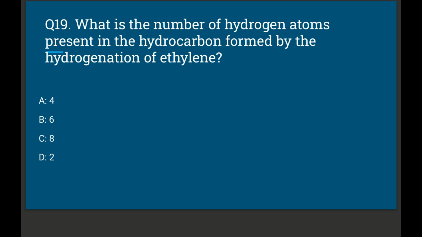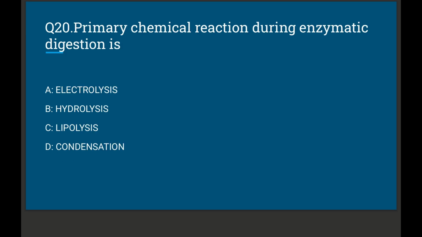Question number 19. What is the number of hydrogen atoms present in the hydrocarbon formed by the hydrogenation of ethylene? Option A, 4; option B, 6; option C, 8; option D, 2. The correct option is option number B, 6. Question number 20.